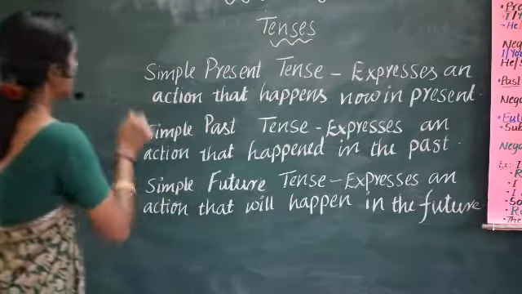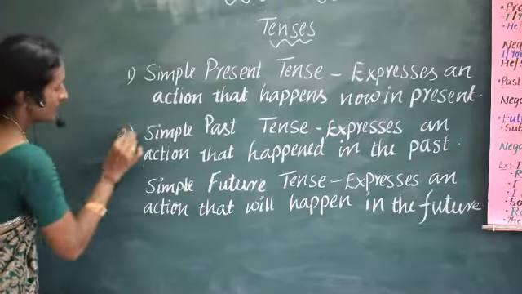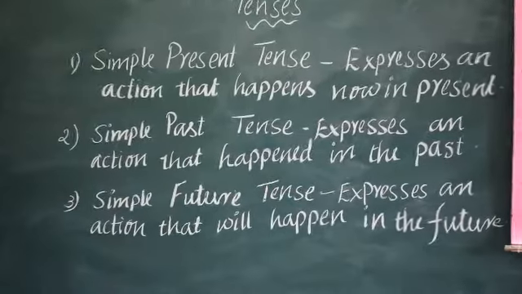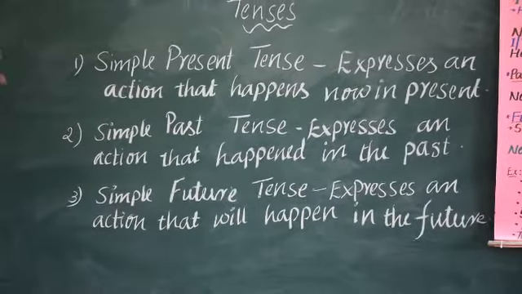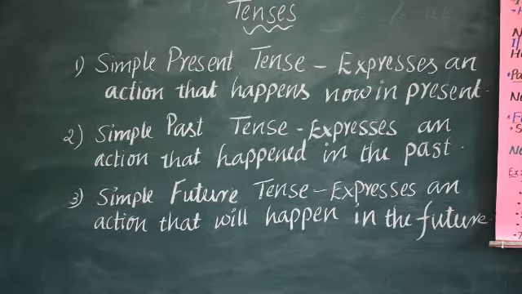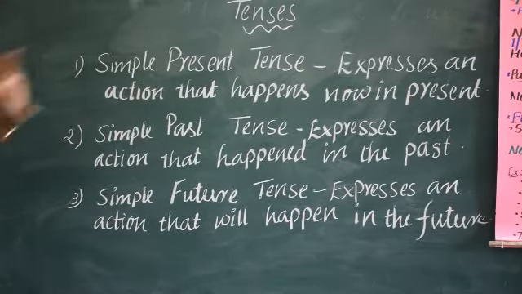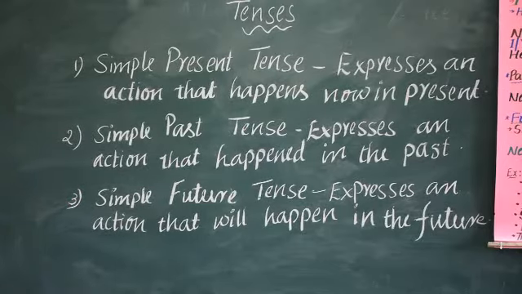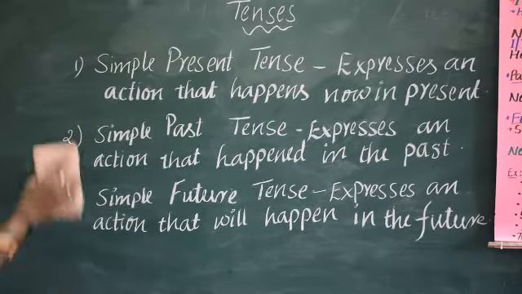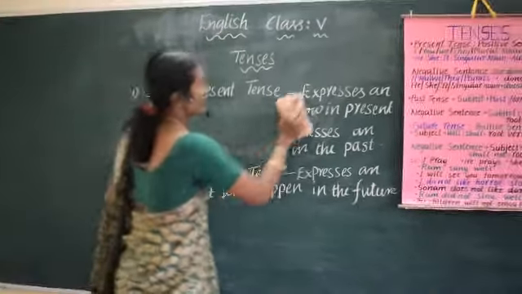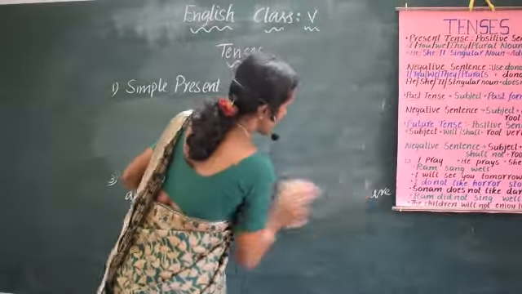These are all about the definitions of simple present tense, simple past tense, and simple future tense. Now let us discuss one by one how to form positive sentences as well as negative sentences in the simple present tense, in the simple past tense, and in the simple future tense. First I will start with the simple present tense. How to form sentences in the simple present tense.